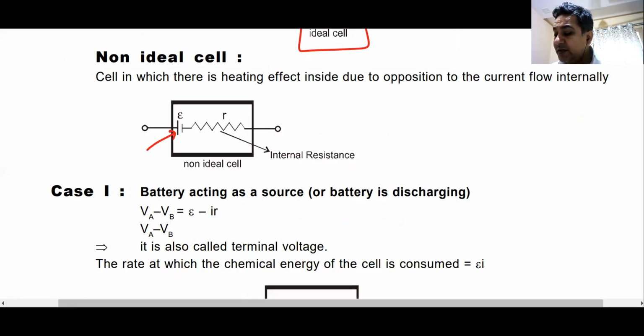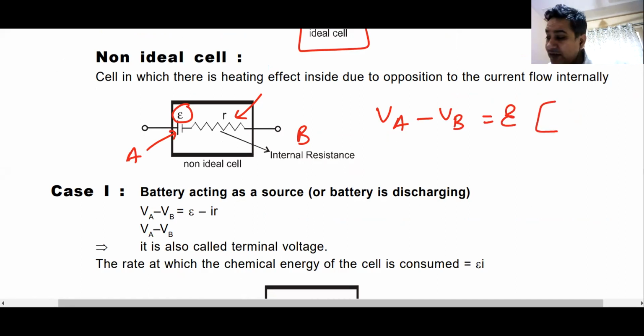this E is the EMF of the battery or the cell, and this r is the internal resistance of the battery or the cell. Now, the potential difference across the terminals, if I call this terminal A and this terminal B, VA minus VB will be equal to E, the EMF, when the cell is not connected.